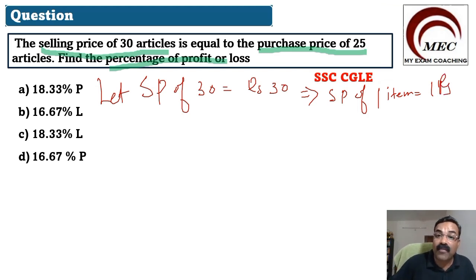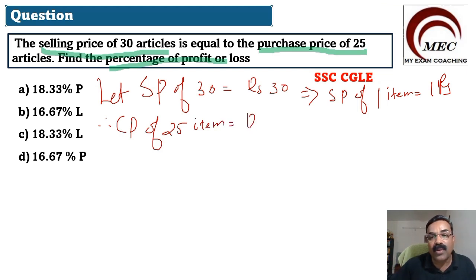Purchase price of 25 articles is equal to CP of 25 articles. Therefore, CP of 25 items will also be rupees 30. Why? Because selling price of 30 is equal to CP of 25.